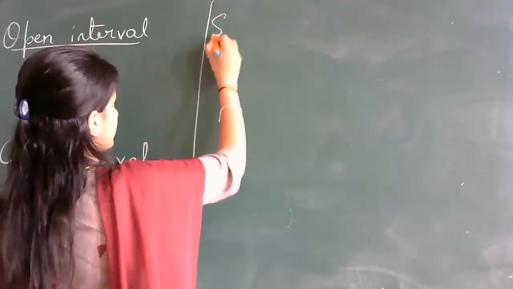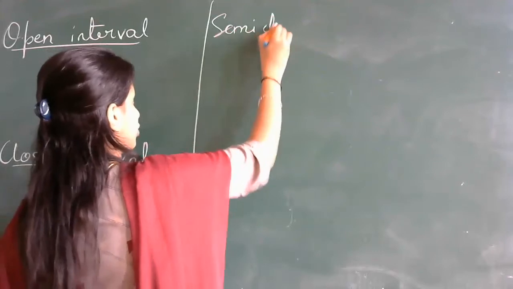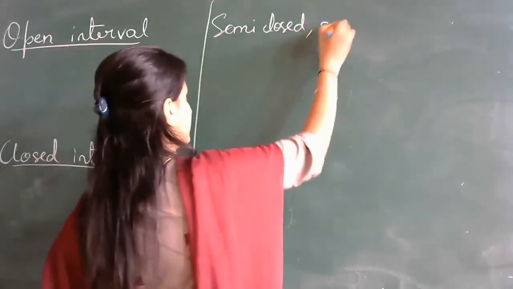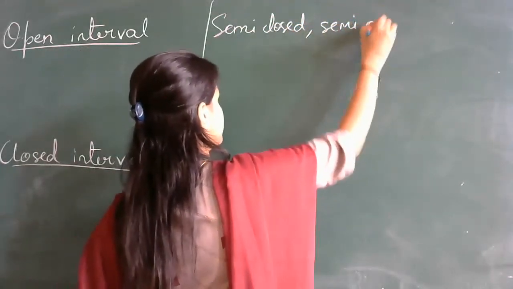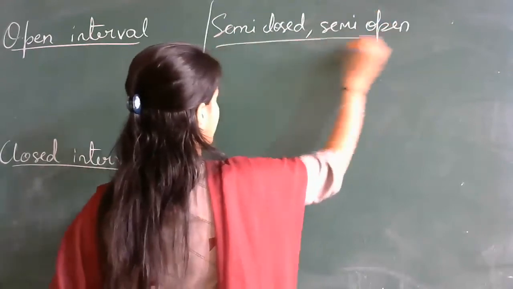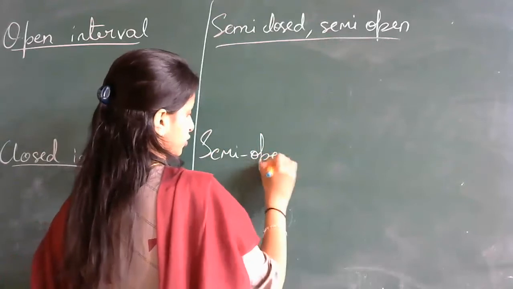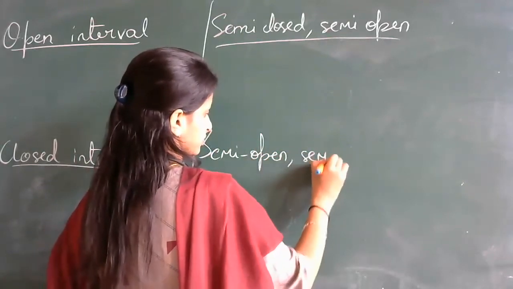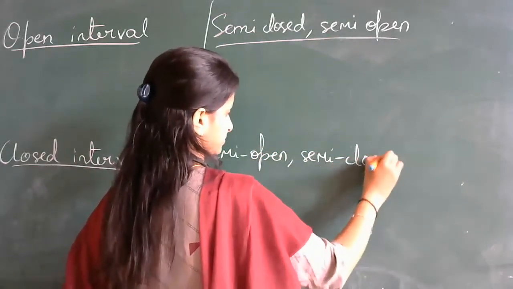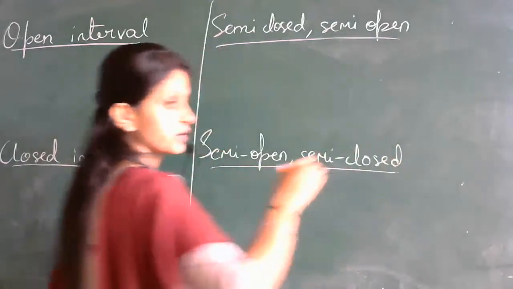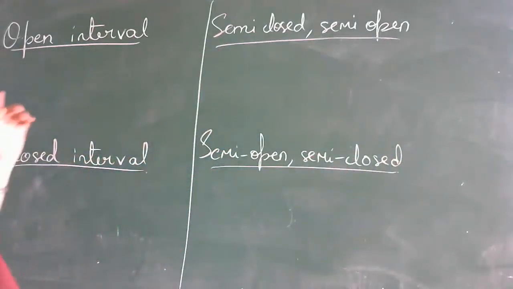Third one is semi-closed, semi-open interval. Fourth is semi-open, semi-closed interval. So we are going to study these four intervals now.